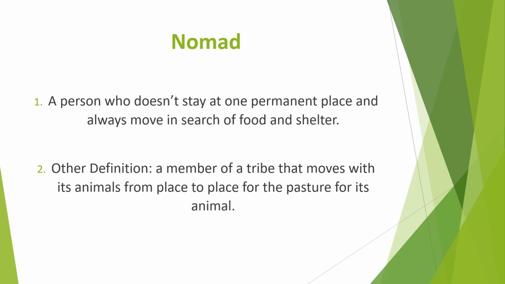The other definition for nomad can be a member of a tribe who moves with animals. Guys, sometimes you can see that nomads have with them not cattle like cows and everything. They generally have goats. Sometimes they have dogs, goats, and camels indeed. So that they can find a better place for themselves and also for their animals.